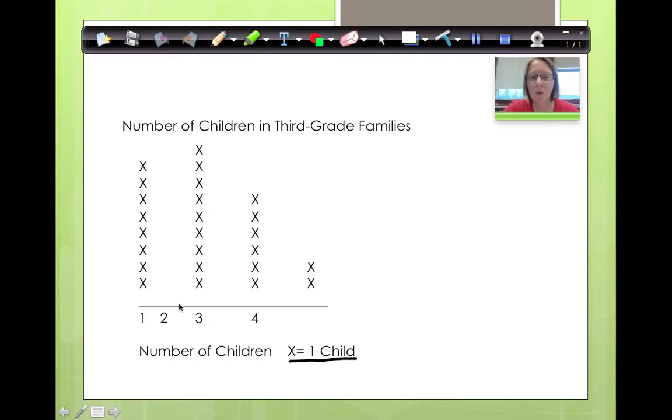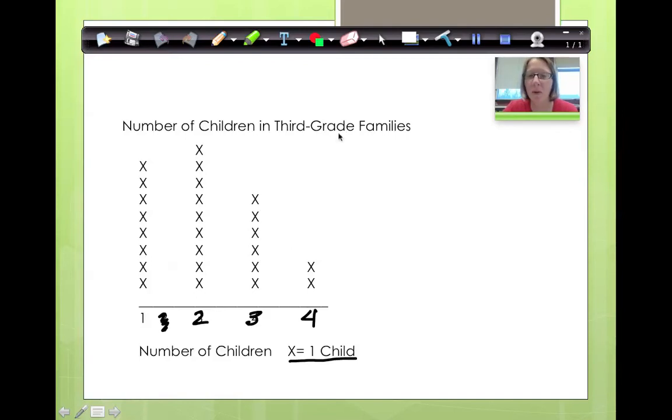Okay, so number of children. This whole graph is about the number of children in 3rd grade families. So basically a class was polled and they asked how many children are in their families.